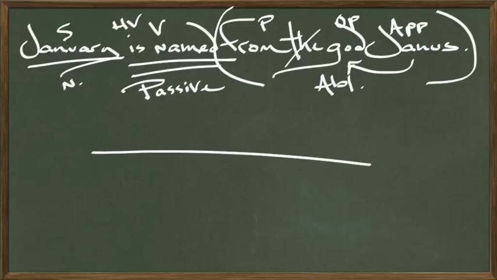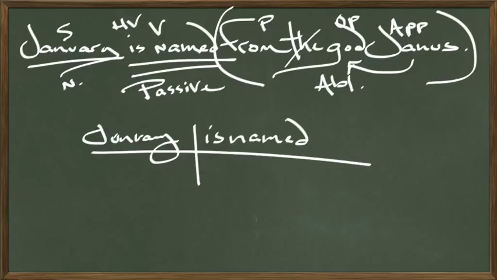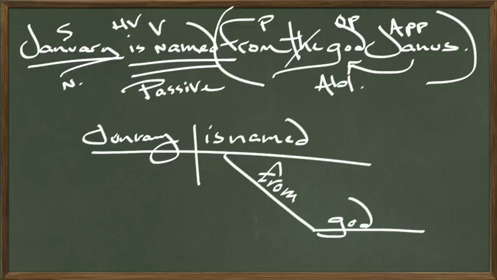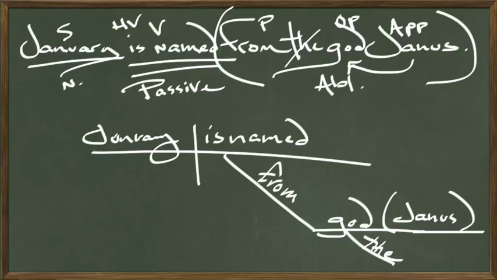So first we'll make a main line and divide it. We'll put the subject on the subject side. January. January is named. And then the prepositional phrase actually will go underneath the verb. January is named from God. The article adjective just goes underneath, from the God. And then an appositive always goes after the word that it's renaming, from the god Janus. And we'll just put it in parenthesis right there. So January is named from the god Janus.